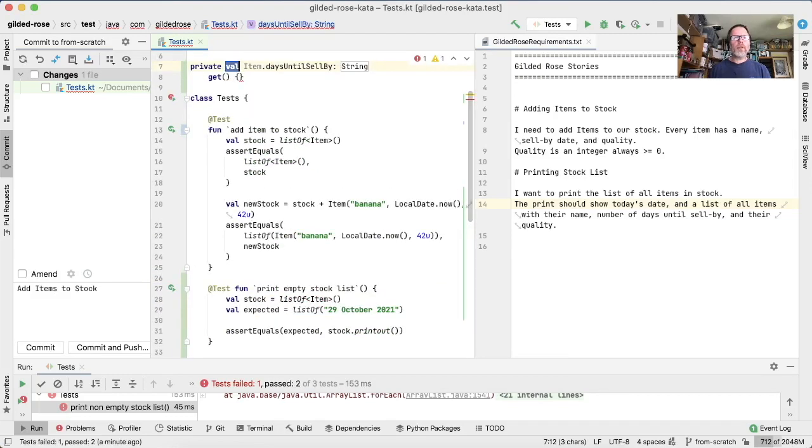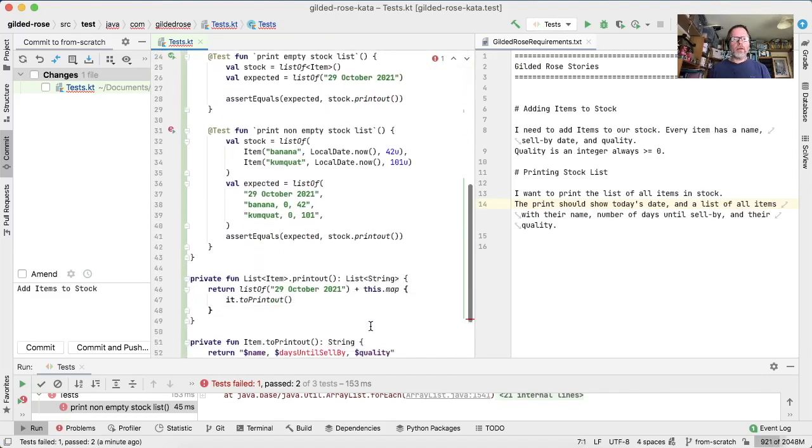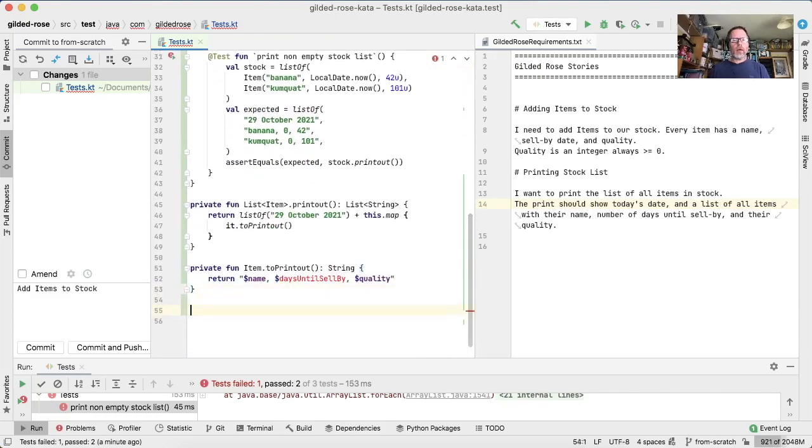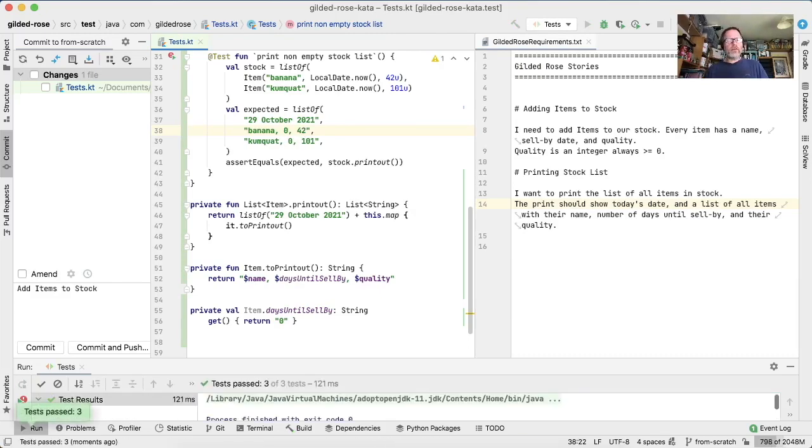There we are. Why it puts it up there, who knows? Take it away, move it down here. And for now, we will get away with returning 0 in here as a string, because when we look at what we had in our spec here, our test here, we put in a literal string. So obviously this can't live, but we don't have any reason to change it just yet.